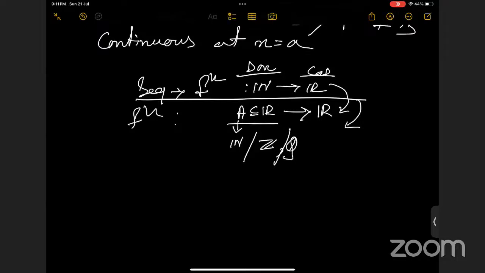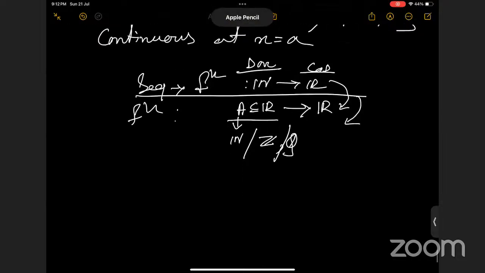Yes, ma'am. So the case is basically the same when we're talking about the limit. Ma'am, we can say that when we have a limit of a function where the domain is the natural numbers, then it is a limit of a sequence. Yes.